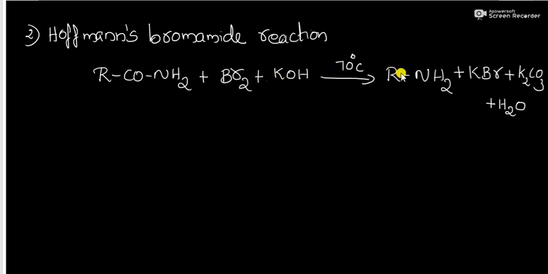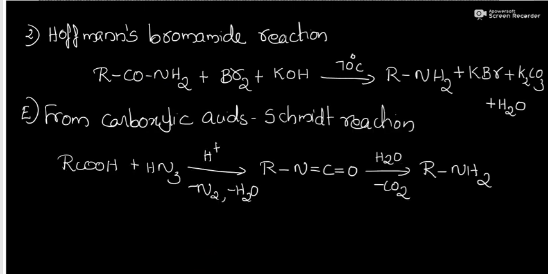It will convert into primary amine like RNH2. So here one carbon is less than the parent compound, so it is called Hofmann's bromamide degradation reaction. That's about preparation of amines from amides.